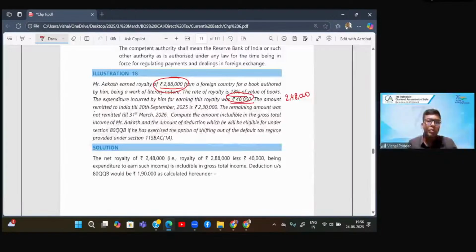Now, the amount remitted to India till the due date allowed is 230. So my workings will be on the basis of 230 only and not on the basis of 288, because I could not bring the 288 amount into India. Now, as you can see, this is at 18%.